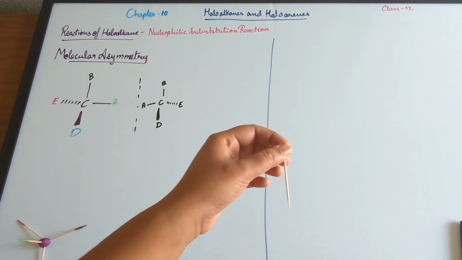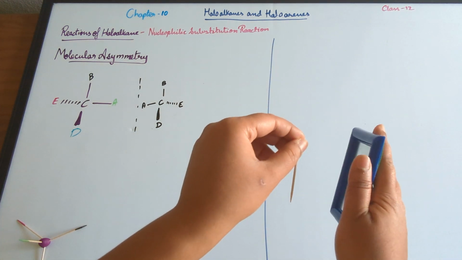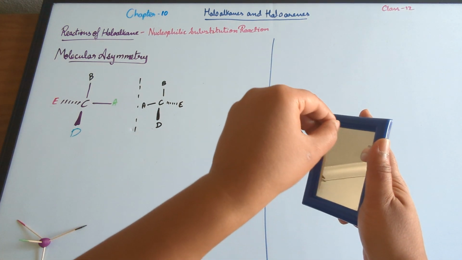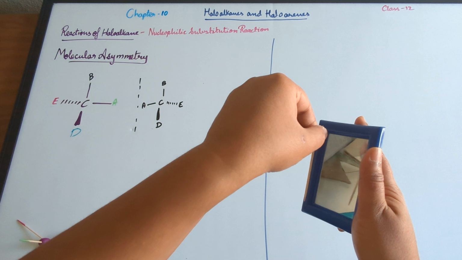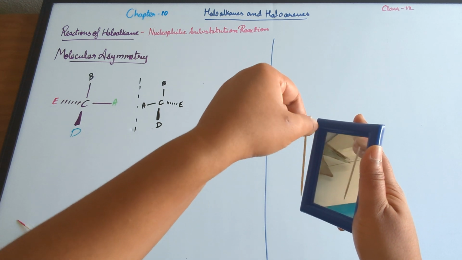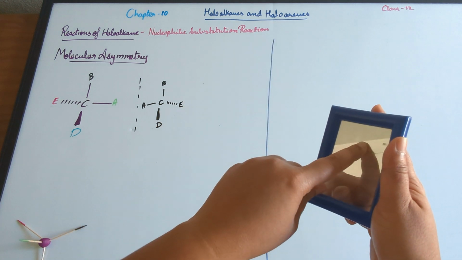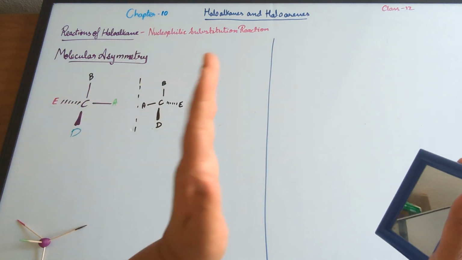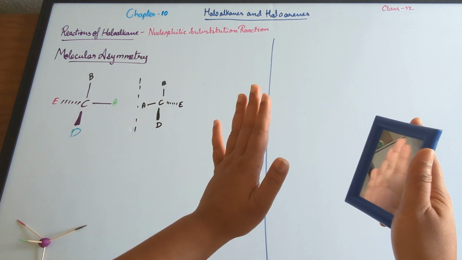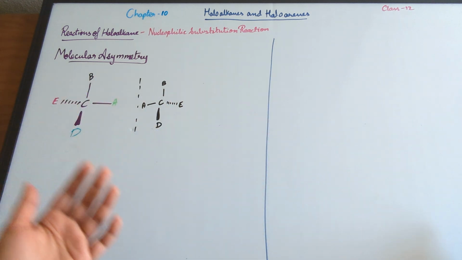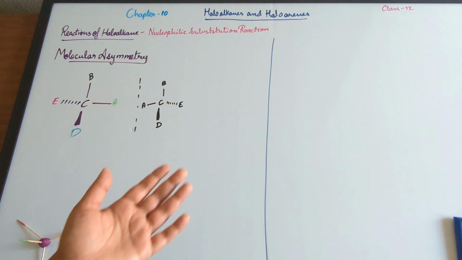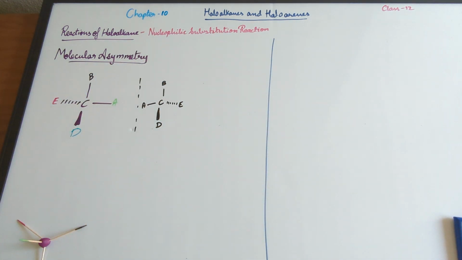When you have its mirror image, it's just the same, right? There's no difference even between this toothpick and its mirror image. On the other hand, when we take a hand, the right and the left hand seem similar, but they're not superimposable in nature.